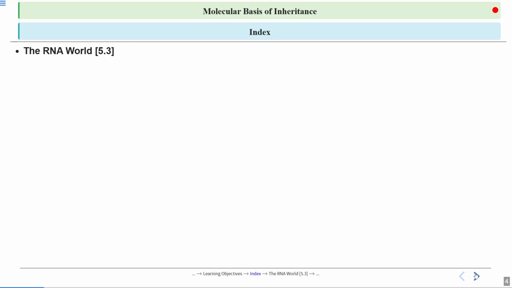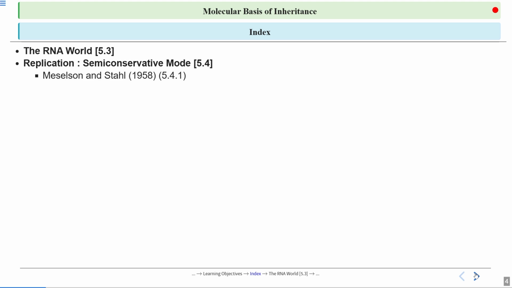Now, if we talk about today's index, first is the RNA world, which is session 5.3 of NCERT. Then it will be replication, the semi-conservative mode, which is session 5.4 of NCERT. Specifically in this, we are going to study only one subsection today, that is 5.4.1, the Meselson and Stahl experiment, which they performed in 1958.